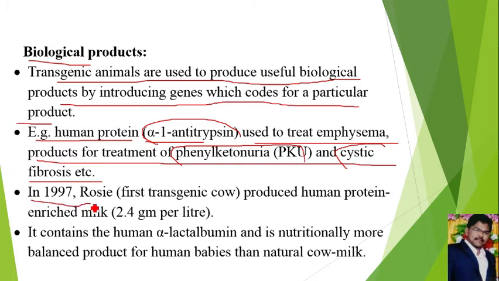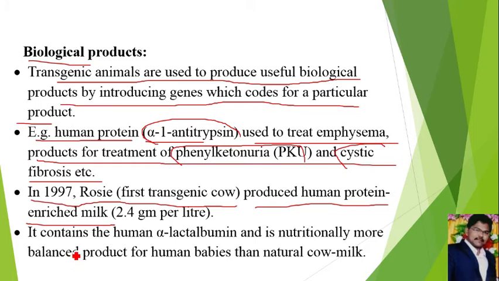In 1997, Rosie, the first transgenic cow, produced human protein enriched milk. See, actually human protein we can produce in the milk, or we can get it from the milk of a cow also by transgenic animal. Here there is one cow that is called Rosie. It was formed in 1997. It produced the human protein.